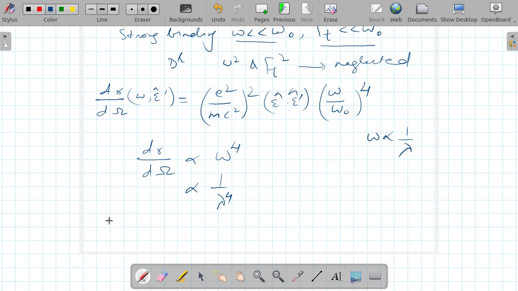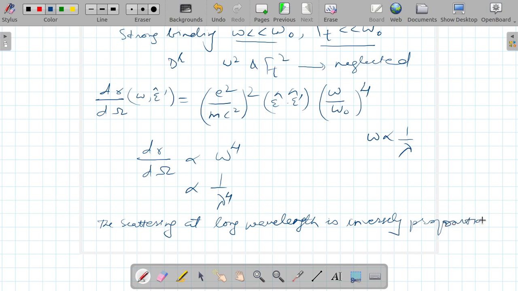So I can write down: the scattering at long wavelength is inversely proportional to the fourth power of wavelength.